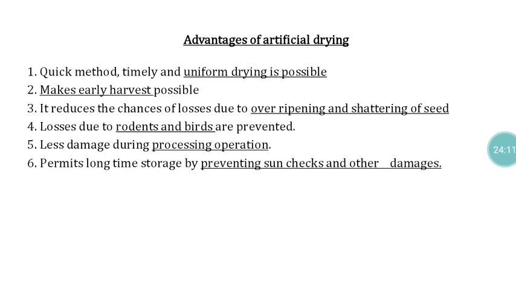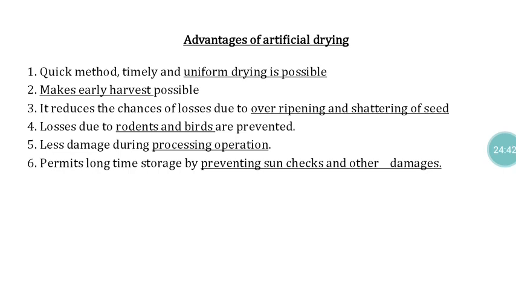During sun drying there is a chance of bird damage, rodent damage and all those things, which we can prevent. In this process, temperature and everything is regulated, so there won't be any problem of overheating and decomposition. And there won't be any problem of chalk check, because if the sunlight intensity is high, that will create some sort of chalk check.